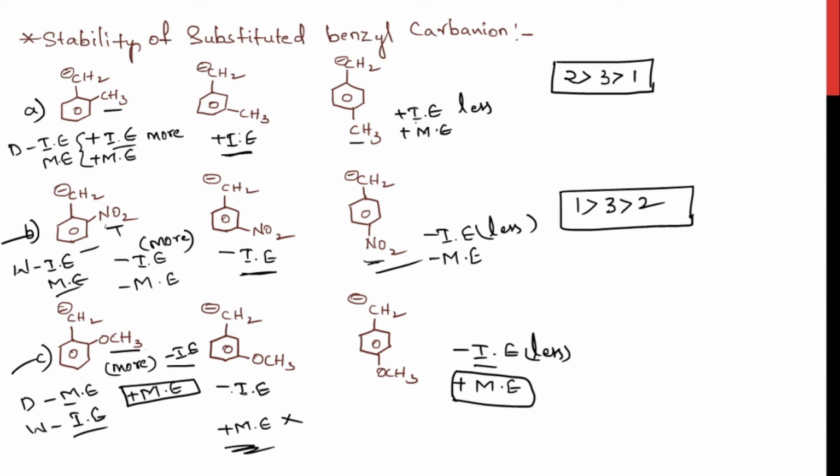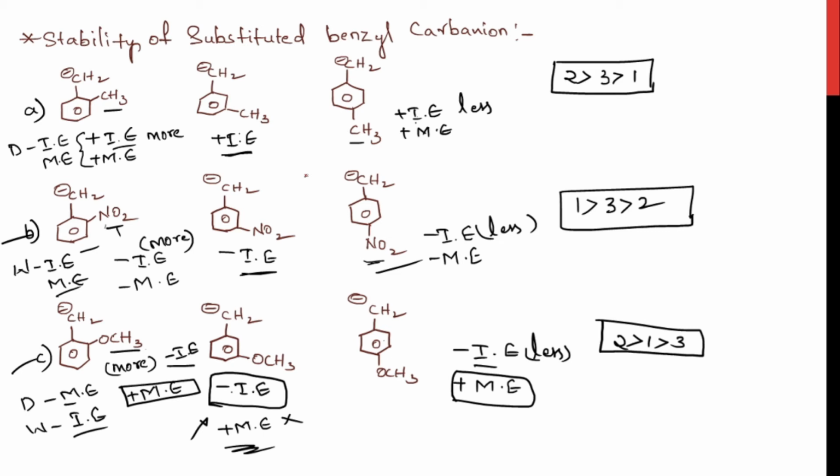When you see the second molecule, second structure, you can see only the negative inductive effect. It is not getting cancelled because there is no mesomeric effect here. So the second structure would be more stable one, right? And comparing the 1 and 3 structures, here the inductive effect is more. Here the inductive effect is less. So there would be more withdrawal in the first one. So due to the more withdrawal in the first one, that would be more stable compared to the third one. Yes, this is the stability order, right?